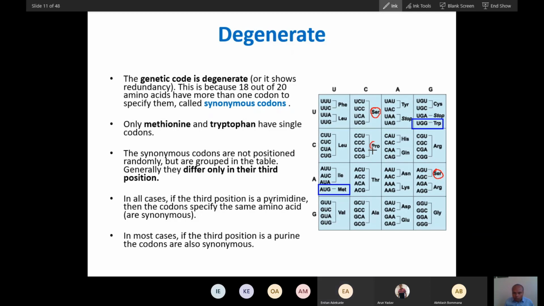Proline: you can see 4 codons for proline. This codon also means proline, this one also means proline, this also proline. So this is called degenerate: many synonyms for one meaning.